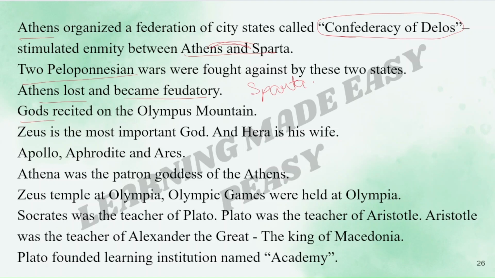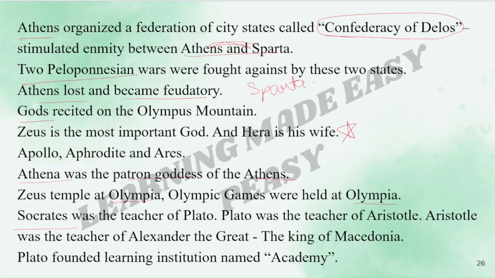Gods resided on Mount Olympus. Zeus is the most important god and Hera is his wife. Important. Apollo, Aphrodite and Eris. Remember the names. These were all the gods of the Greeks. Athena was the patron goddess of Athens. Zeus's temple was at Olympia. Olympic games were held at Olympia.